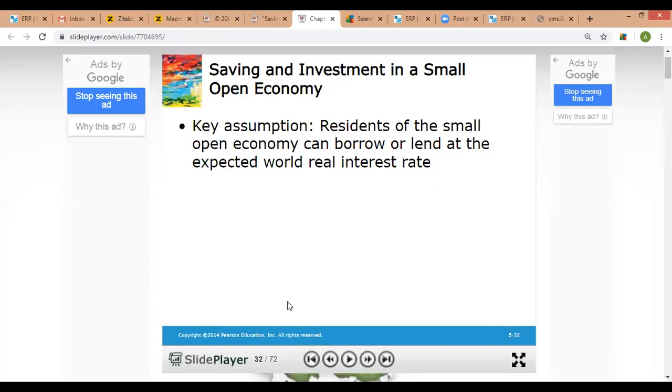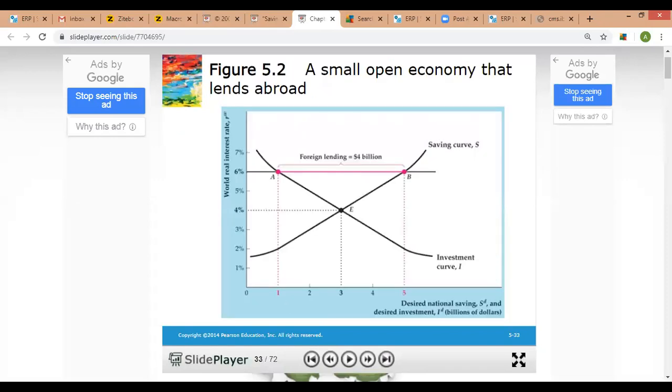Now, what is the main assumption that we are trying to use to differentiate the small open economy from the closed and from the large open economy? The key assumption is that residents of a small open economy can borrow or lend money at the expected world real interest rate, and we assume that the small open economy's transactions are not going to affect the world real interest rate. It means that the real interest rate would stay the same.